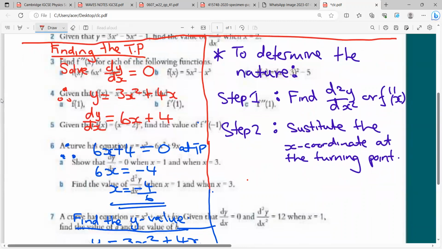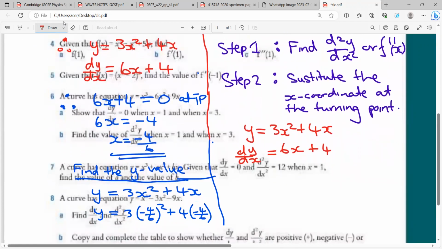So our y was 3x squared plus 4x. And we found dy dx to be 6x plus 4. Now let's find d squared y dx squared.